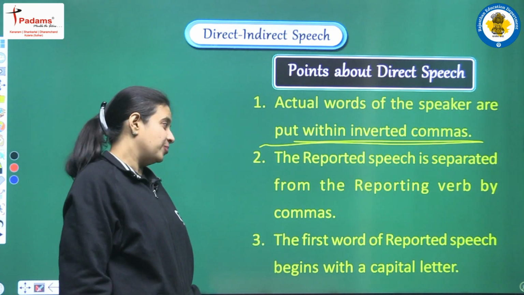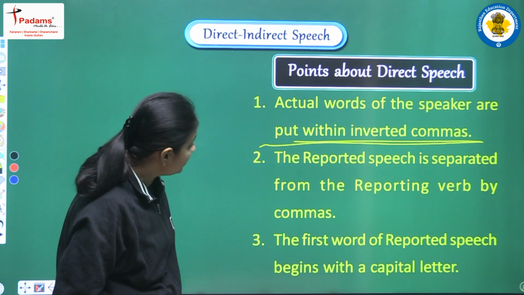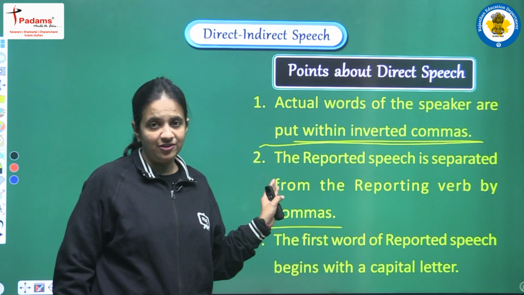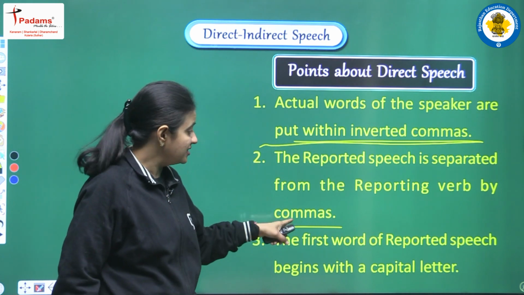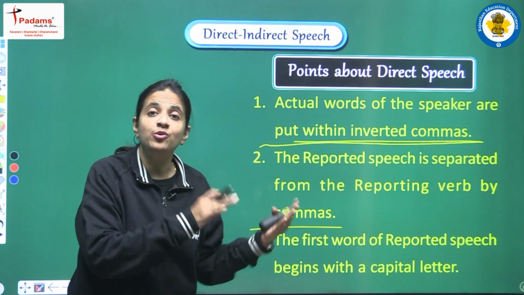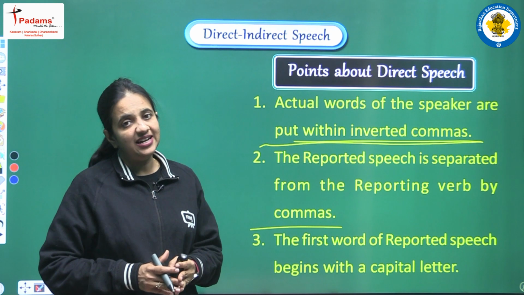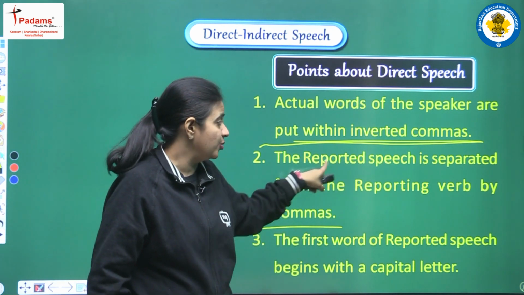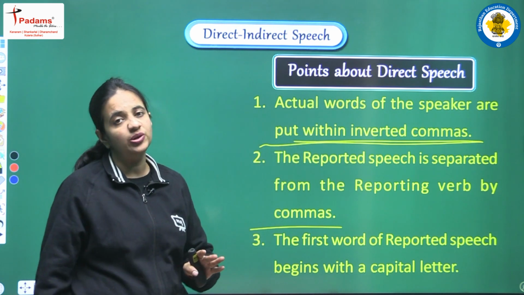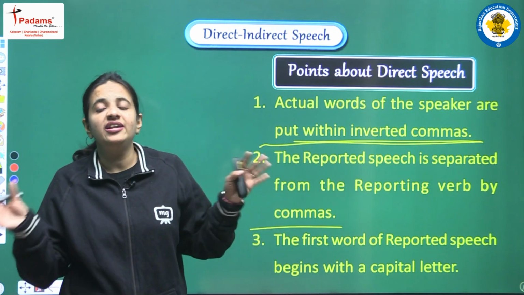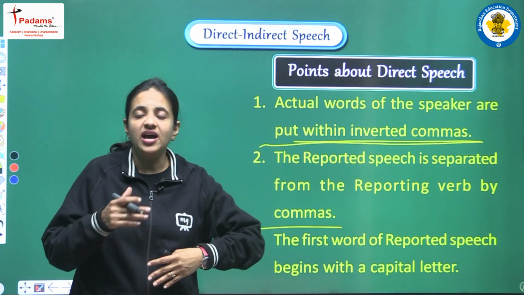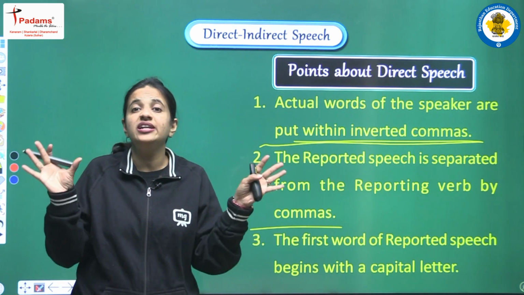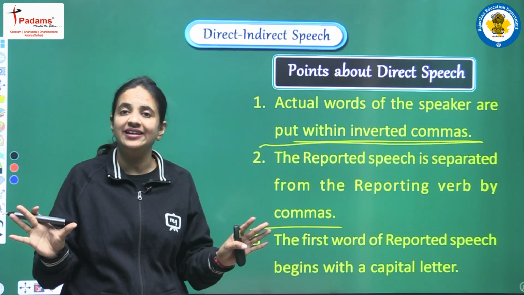Second, the reported speech is separated from the reporting verb by commas, like the example that we have seen earlier. So yes, they are commas, and with the help of those commas, we can say that we have two clear partitions. One partition is known as reported speech and the second one is known as reporting speech. And why are there clear partitions? Because we have commas, and with the help of commas, we can say that two clear partitions are there in a sentence.